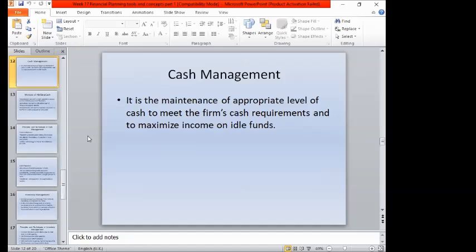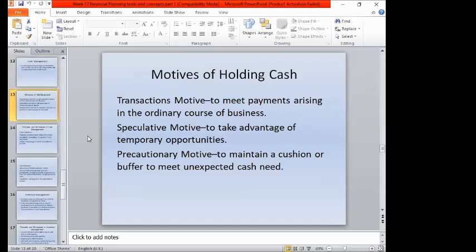And then the cash management. Cash management talks about maintaining the appropriate level of cash to meet the business requirements or activities and to maximize income on idle funds. It's very important that we have cash on hand that can be circulated and needed for other business activities. So what are the motives of holding cash or having cash on hand?